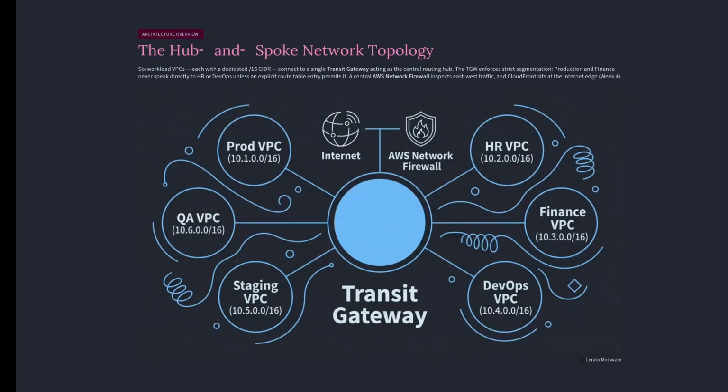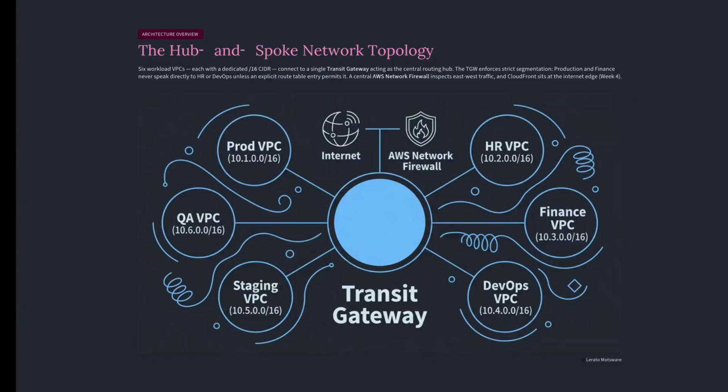Look at the diagram on your screen. 65,000 possible addresses inside that neighborhood. Think of the CIDR block exactly like a postal code. Every house in the production neighborhood shares the production postal code. Every house in the HR neighborhood shares a completely different one. Two separate address systems, no overlap, no confusion about which house belongs to which neighborhood.